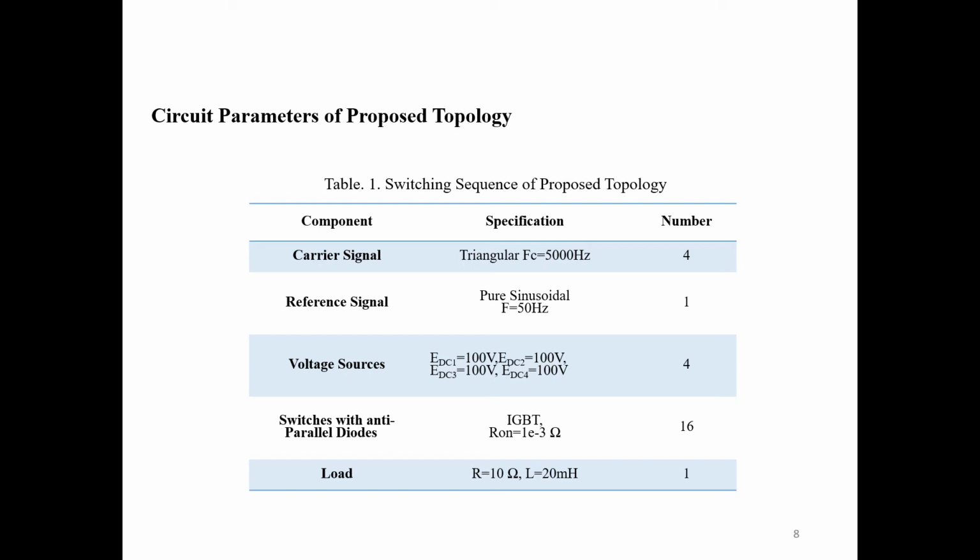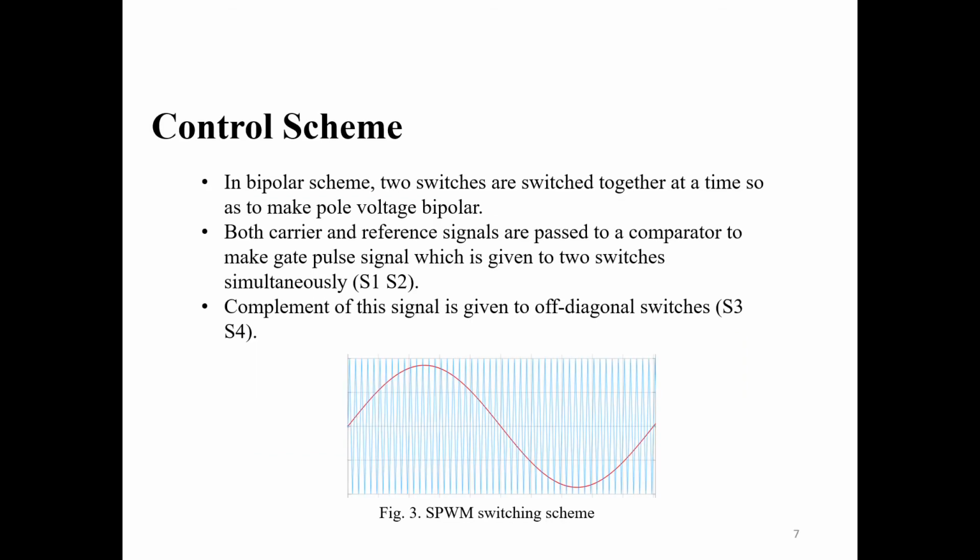Load is 10 ohm and 20 millihenry. One point worth mentioning here is that the ratio of the amplitude of reference signal and carrier signal is known as amplitude modulation index, which I am going to use for further analysis in the further slides.